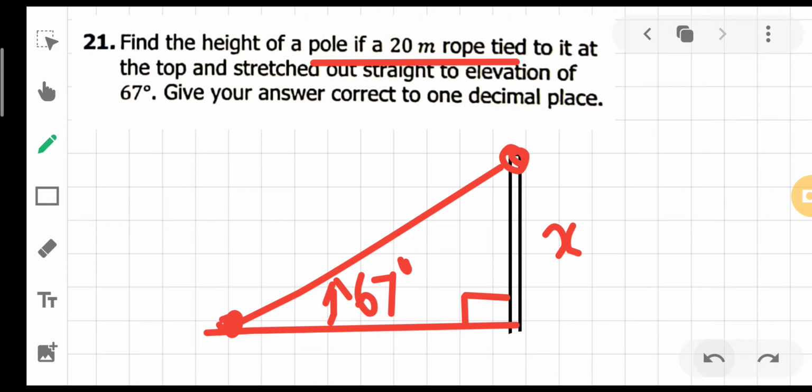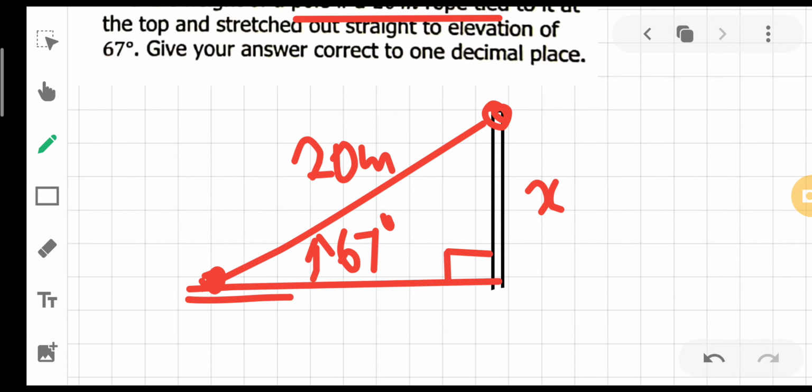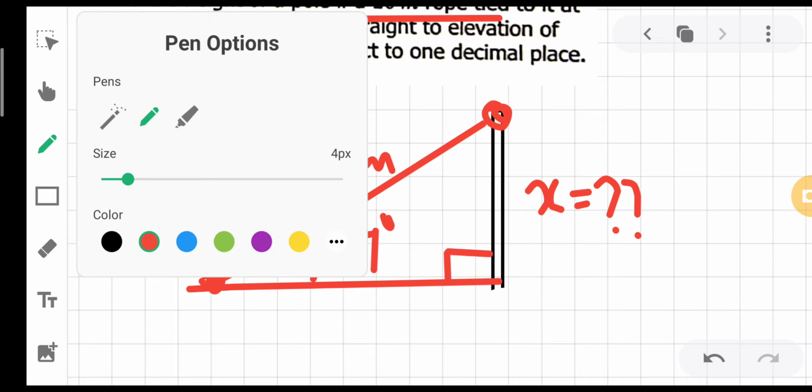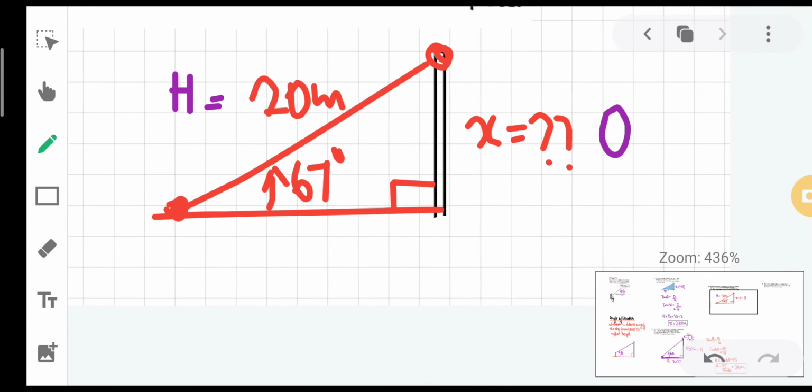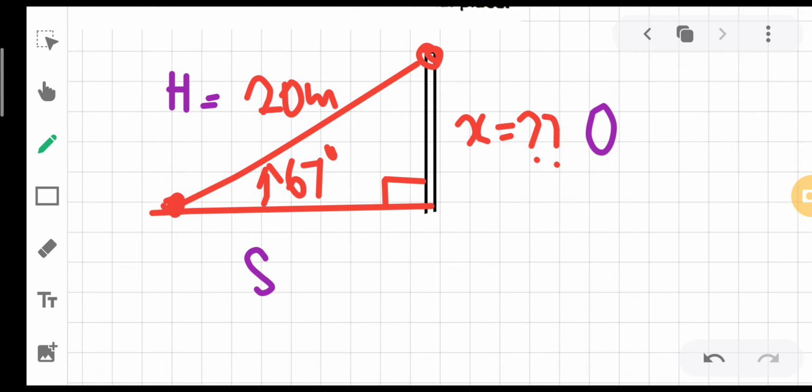So obviously length of the rope will be this 20 meter, क्योंकि ये आपके पास एक inclined है. This is your ground level. We have been asked to find this length. तो first of all अपनी labeling को complete करेंगे. The side that is opposite to the angle, this is opposite, this is our hypotenuse, and you have to make the relation between opposite and hypotenuse, that is sin theta.